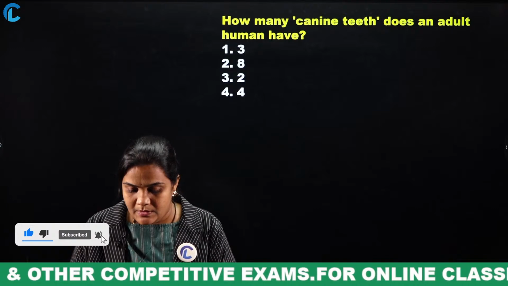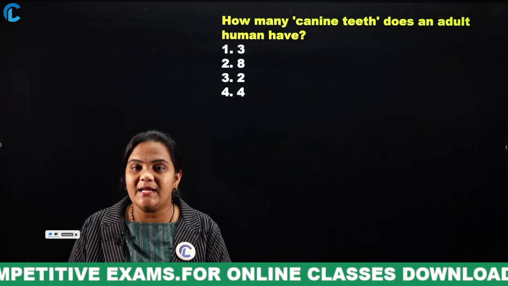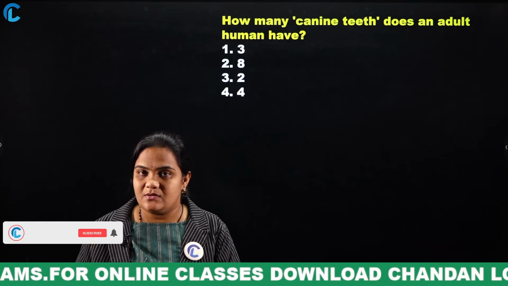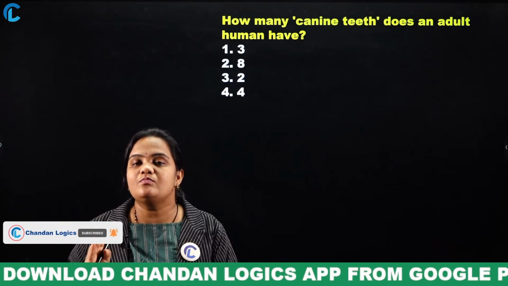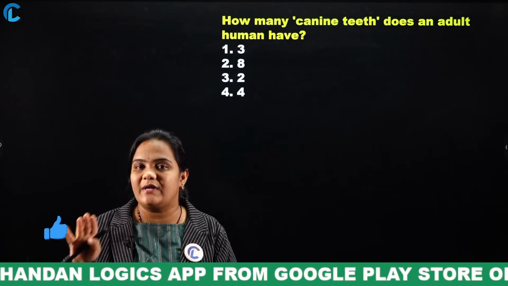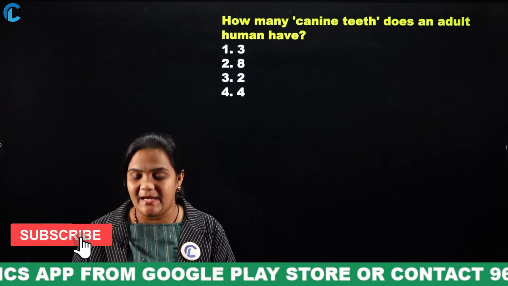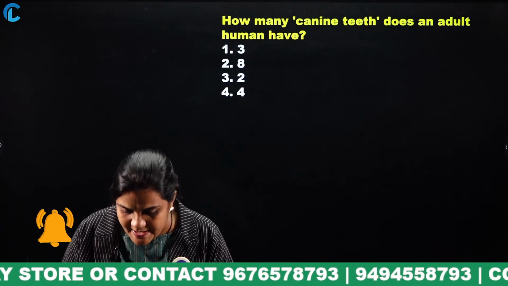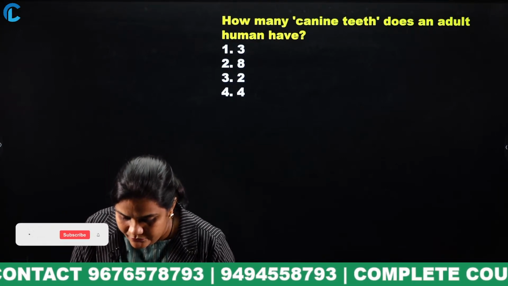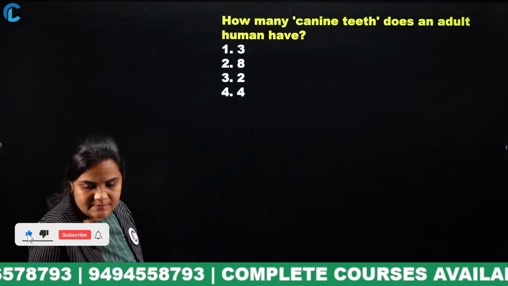Generally, a human adult has 32 teeth. In those 32 teeth, we have canines, incisors, molars and premolars. We have 4 types of teeth. So, canine means how many teeth? Yes, very good. Canine teeth are 4.